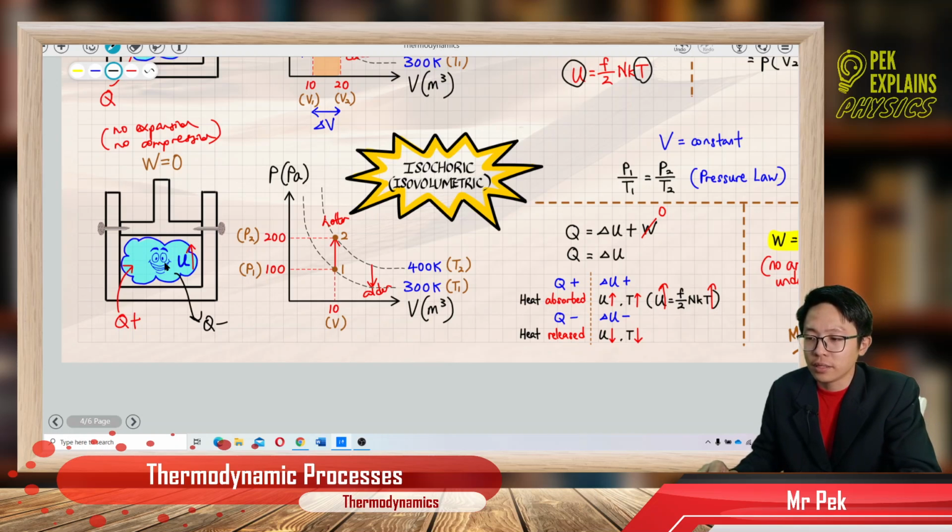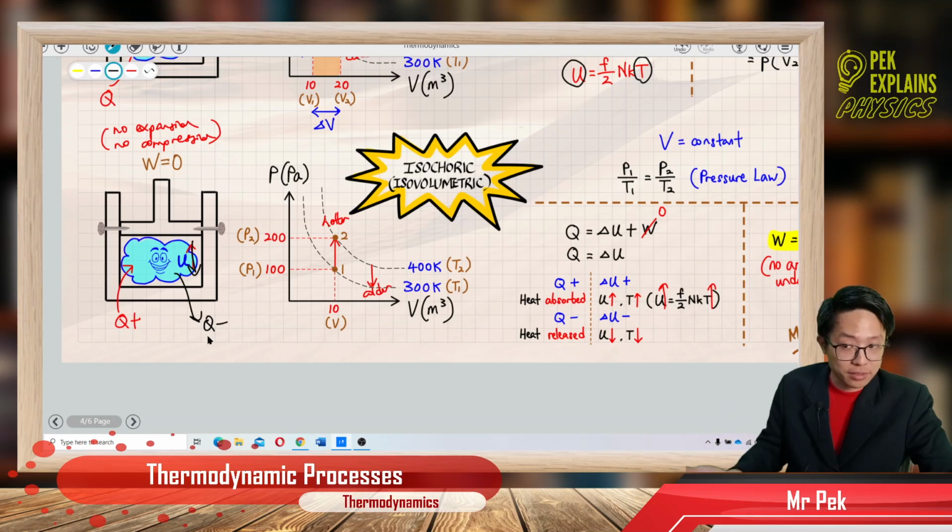So of course, the internal energy of the gas will decrease because of the energy loss. Energy is lost from the gas in the form of heat. So when Q is negative, heat energy is lost from the gas, so the internal energy of the gas will decrease. Delta U is negative, internal energy of the gas decreases. The temperature of the gas will also decrease, getting colder.